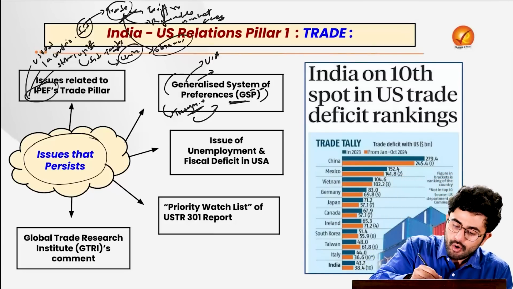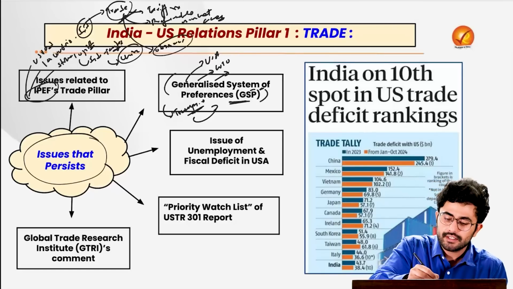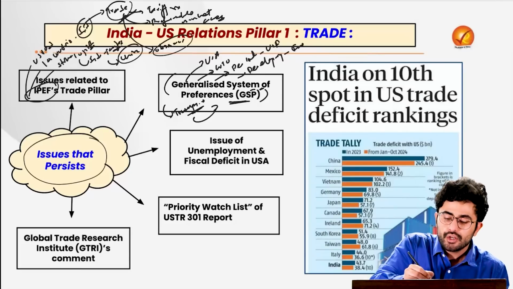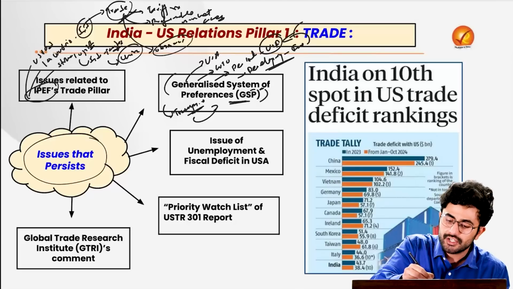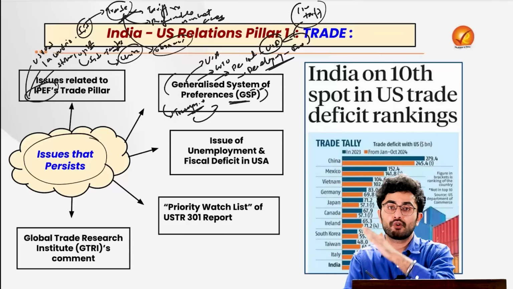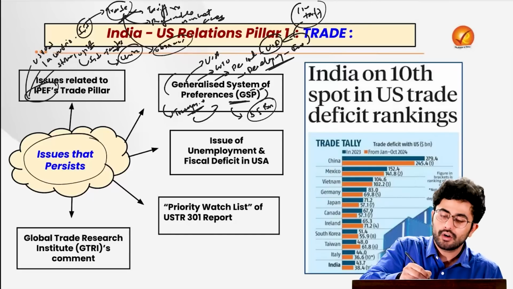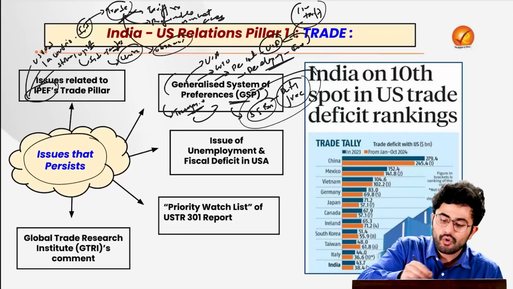What is this Generalized System of Preferences? This is a mechanism within your World Trade Organization system where, for example, if there is a developed nation, that is the USA, and there is a developing country like ours, this developing nation can export its products to such a developed nation and they will be charged a low tariff. So for example, earlier when the Generalized System of Preferences was applied to our country, India's products worth around $5 billion had duty-free access to the US market. So that was curtailed as well.